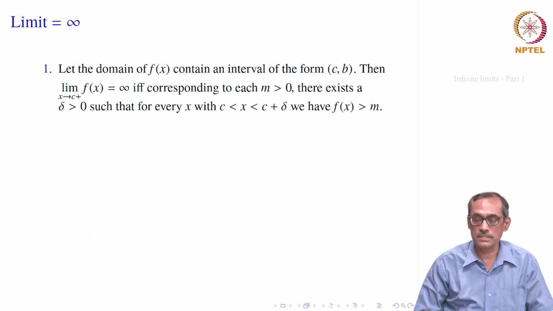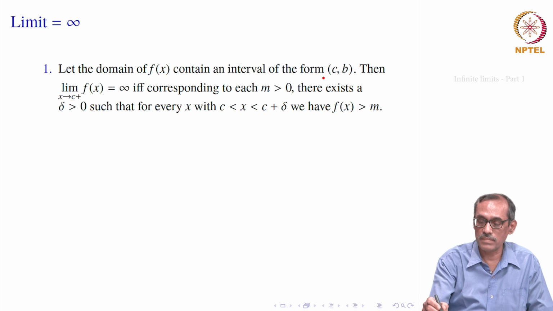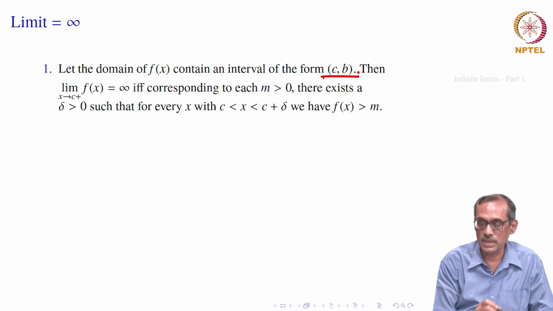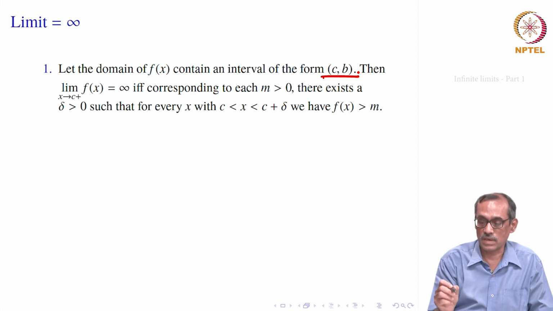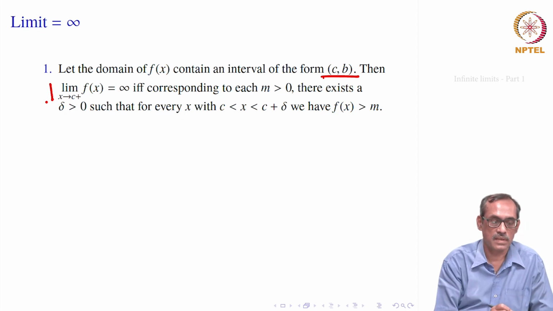Let us look at this. Say you have a function f of x which contains an interval of the form c to b, where c is some real number, b is another real number. So, of course, c must be less than b. In this case, you may think of a neighborhood of the form c to c plus delta for some delta. So, in that case you can think of the right side limit at c. So, we say limit x goes to c plus of f of x. Now, we are talking about that.